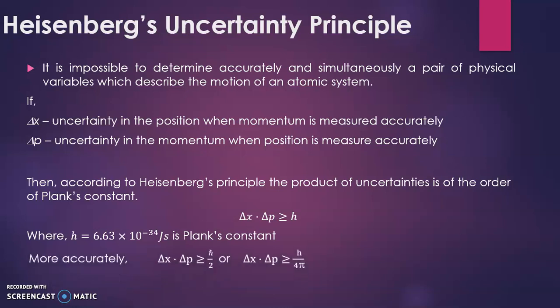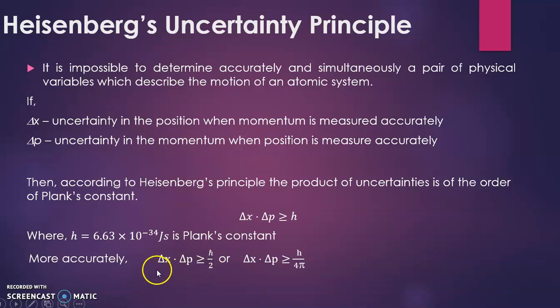More accurately, we can write this as delta x into delta p is greater than or equal to h cross by 2. This h cross is another constant which is h upon 2 pi.